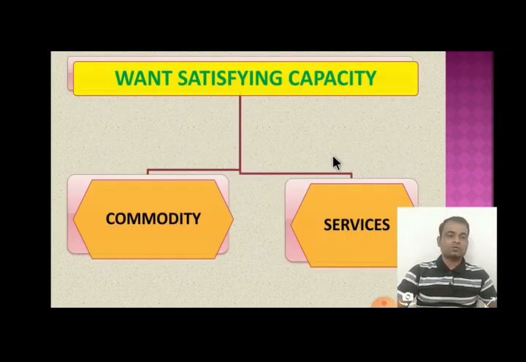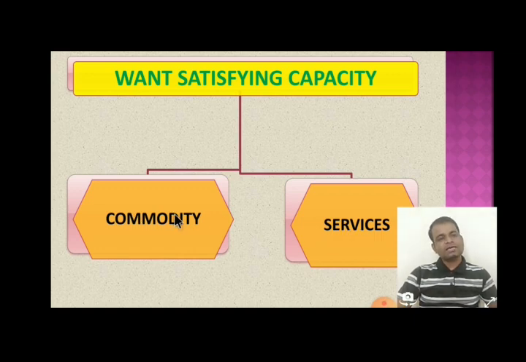But first we should know what utility is. Utility is the want satisfying power of commodity as well as services. We use many commodities, as well as we may take many services. Why do we use that commodity and why do we take some services?